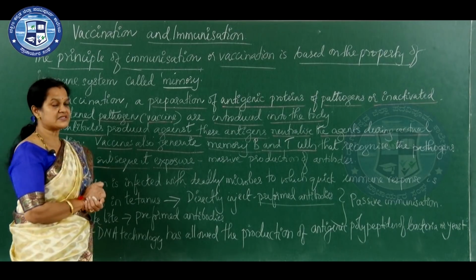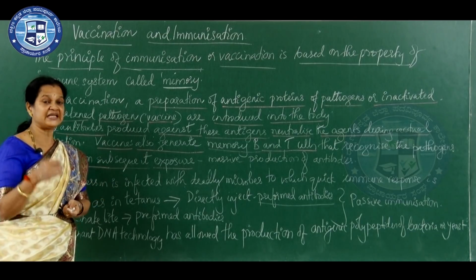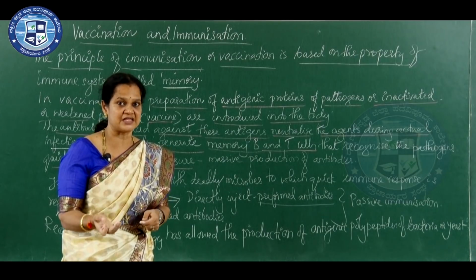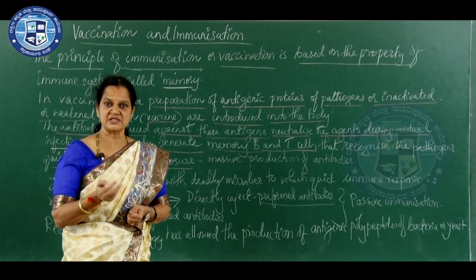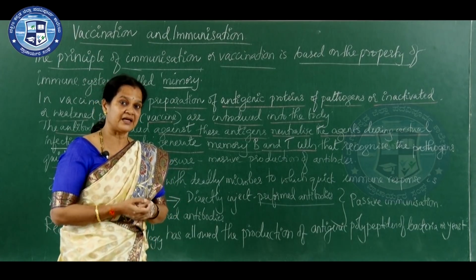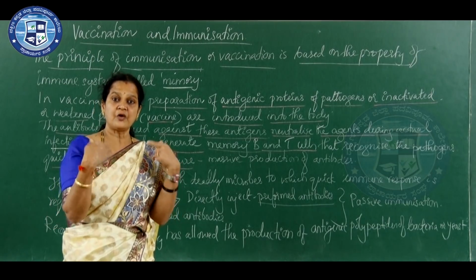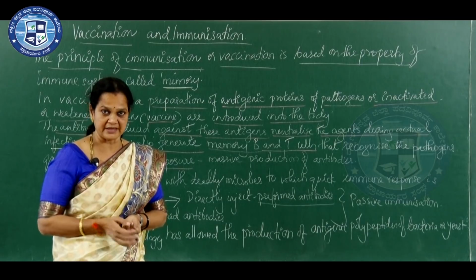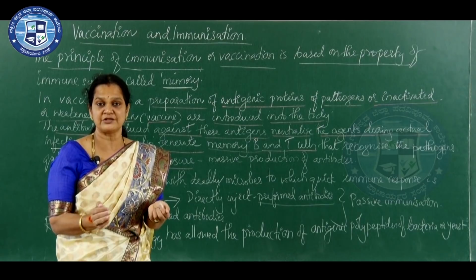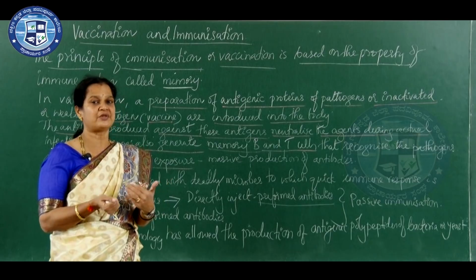Okay, then in an immunization program, if a person is infected with any deadly microbe, see, antibody production takes time. During vaccination, minimum time is required to produce the antibody in our body. By that time, if it is a dangerous pathogen, the person may die. In order to avoid that, ready-made antibodies are given to that person. That is what you call passive immunization.